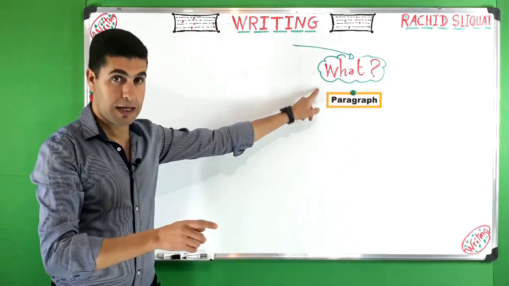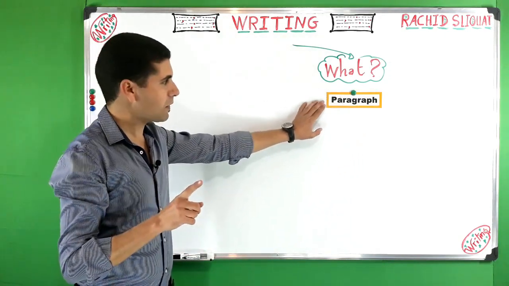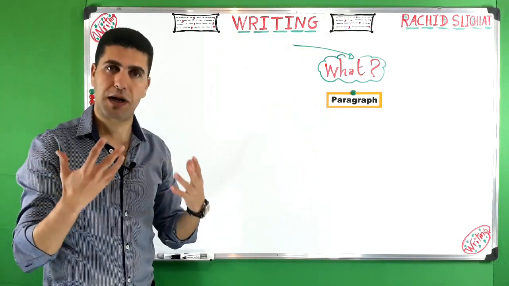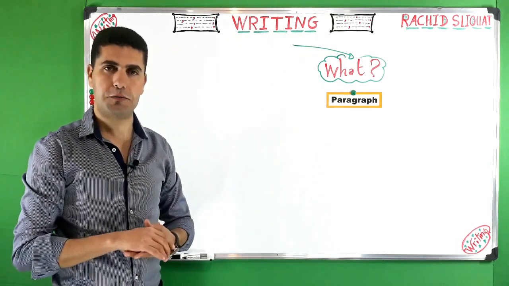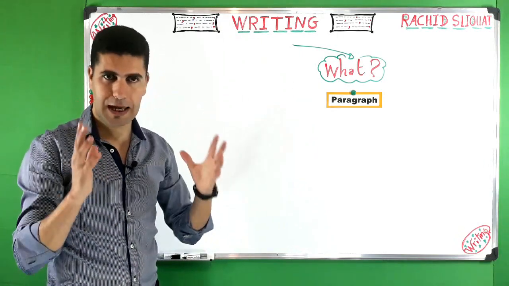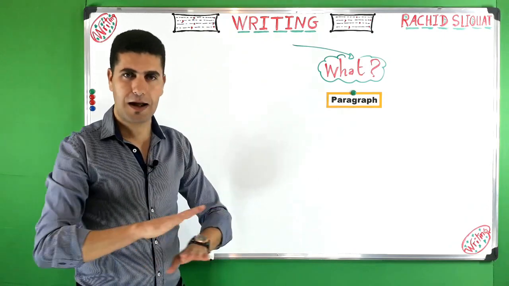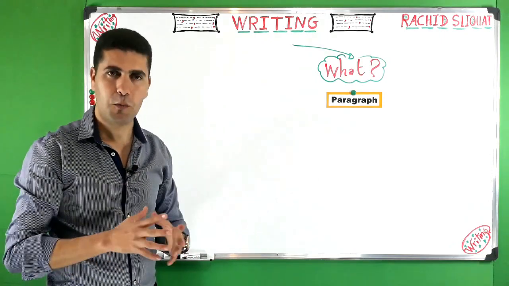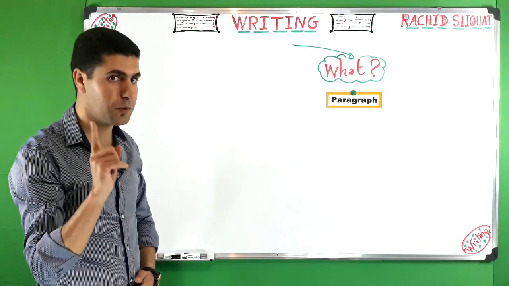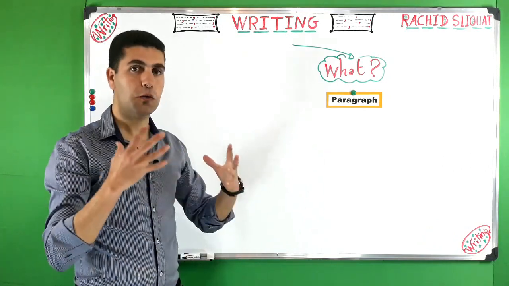Writing what? Writing a paragraph. Paragraph is the first thing that everybody has to learn to write, because if you can write a paragraph, you will not have any problem writing whatever. So paragraph is number one, the first thing that we have to learn how to write.